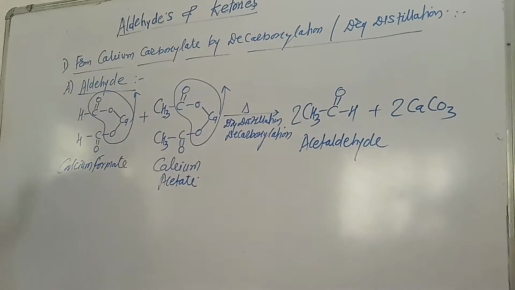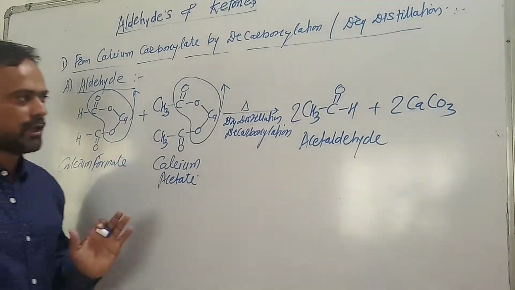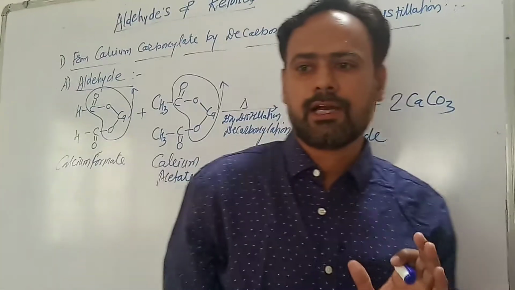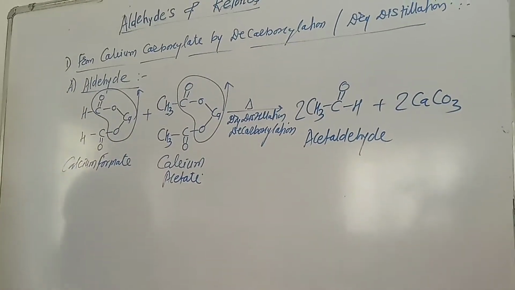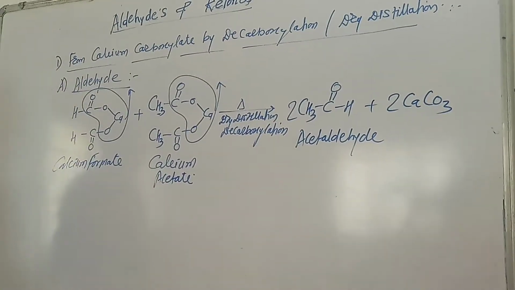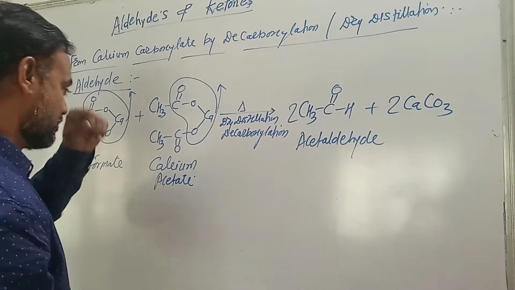Now, if we want to prepare formaldehyde by the dry distillation method from calcium carboxylate, then what happens?